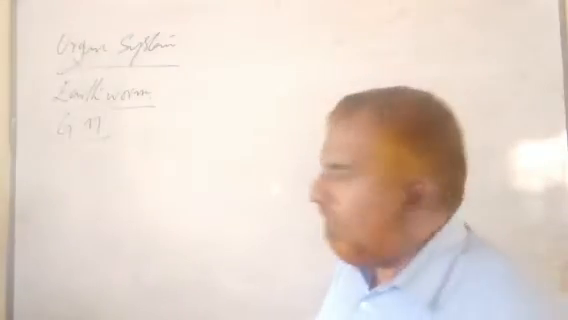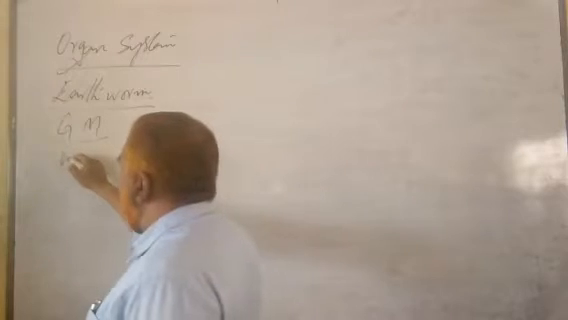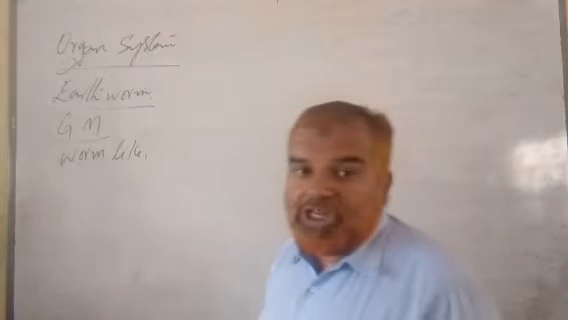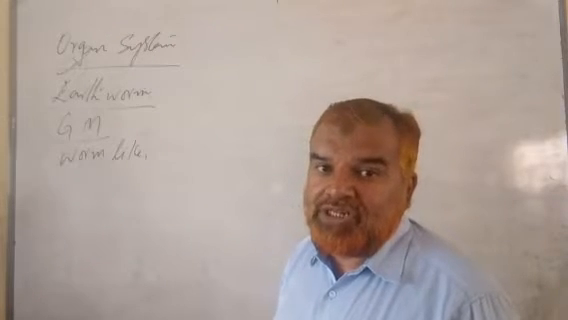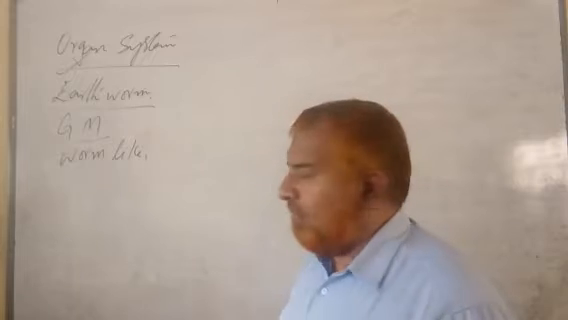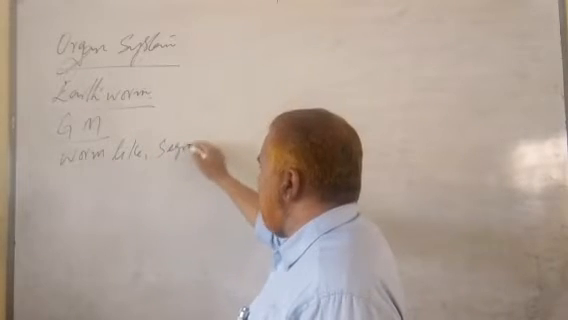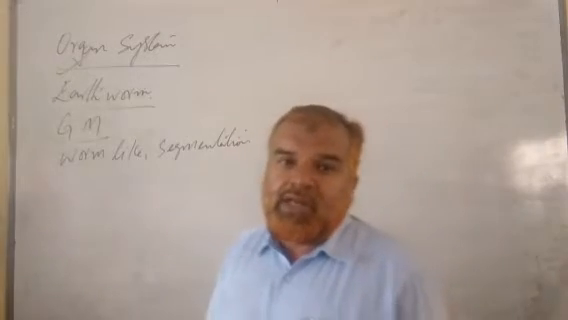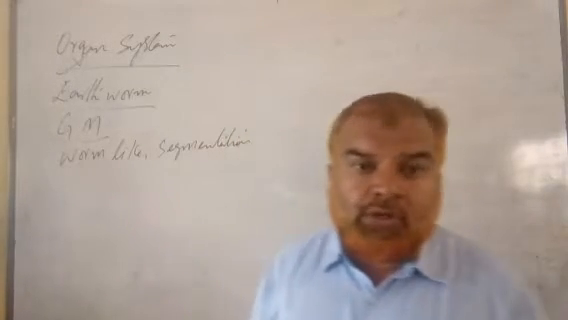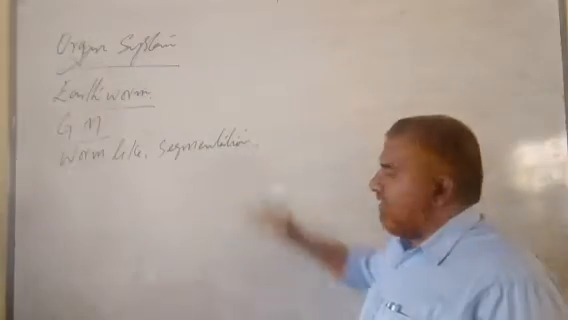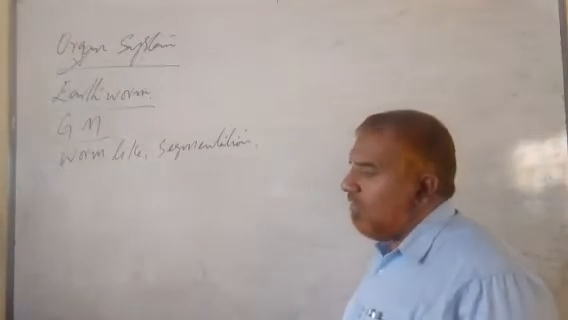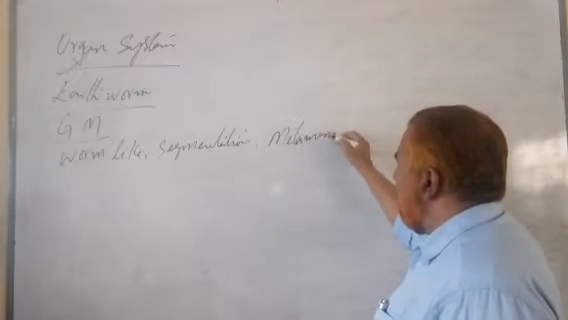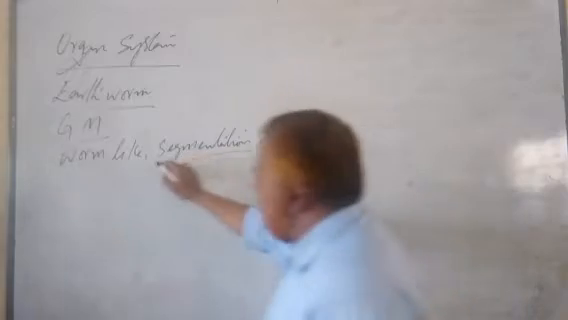The body is worm-like, having true segmentation or metamerism, right? Each segment is known as metamere, and the phenomenon is known as metamerism. True segmentation is found. Clear?